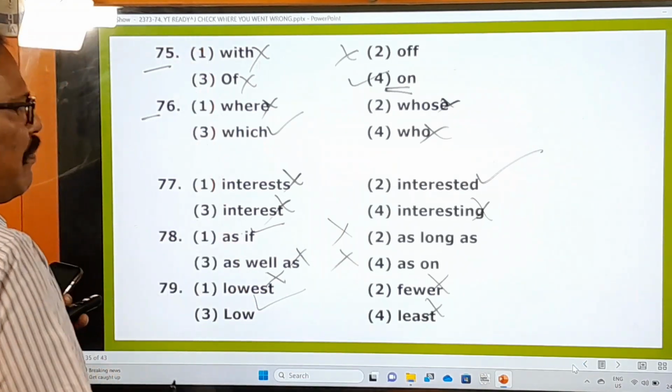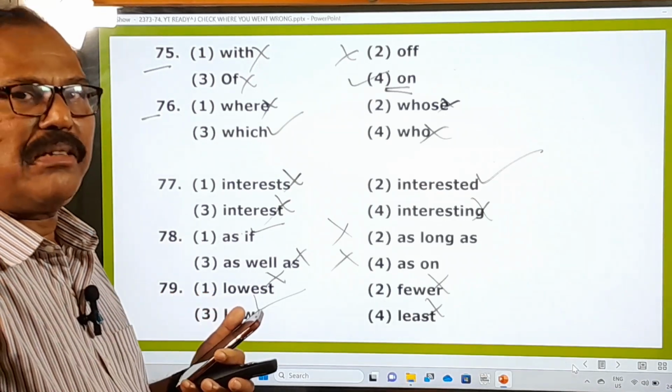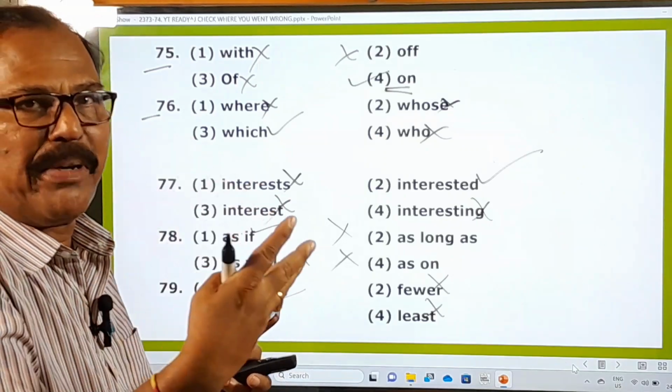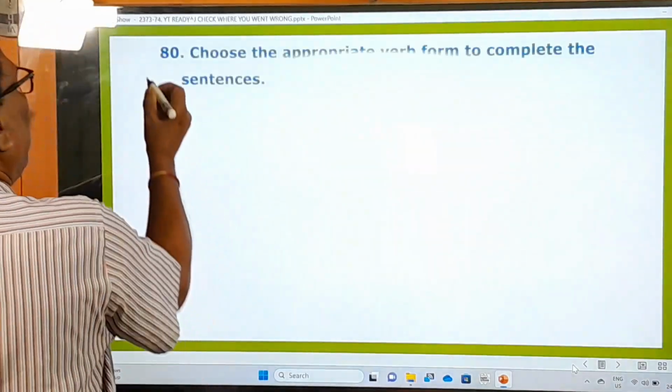So these are the 5 answers. Okay, you check these answers with your answers you have mentioned in your question paper. Okay, right. Now 80th question is there.